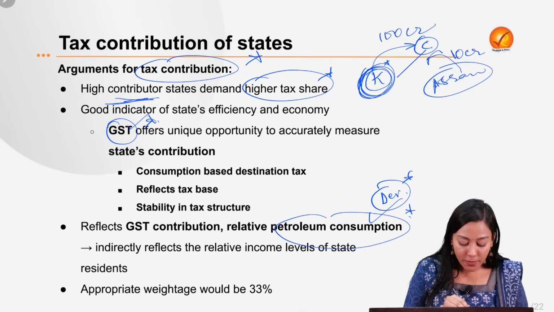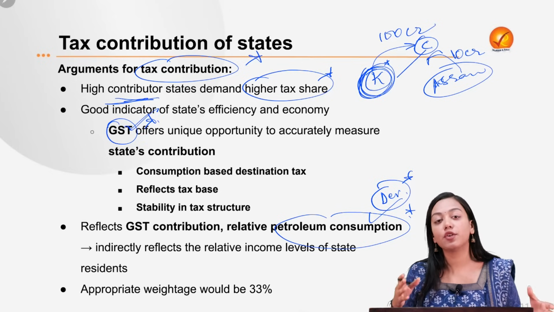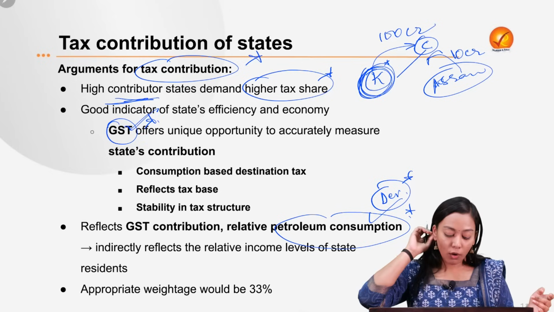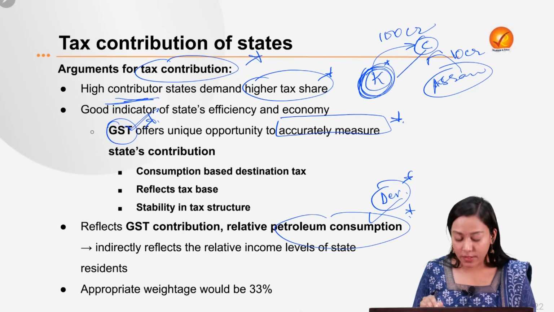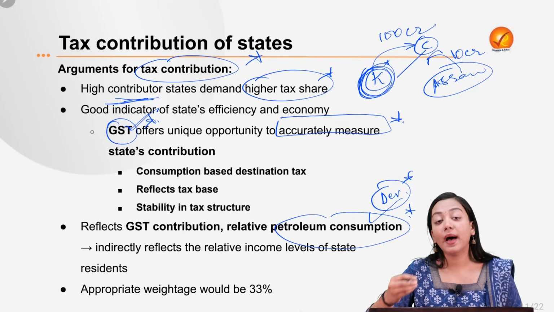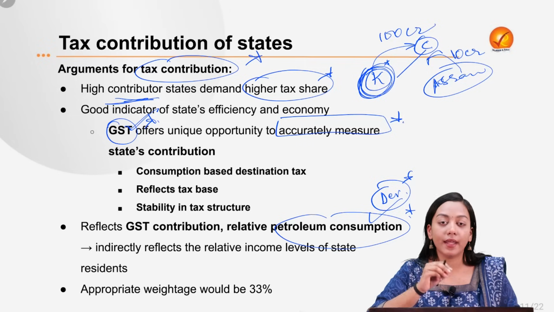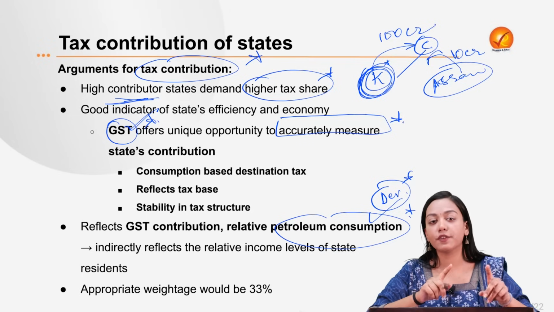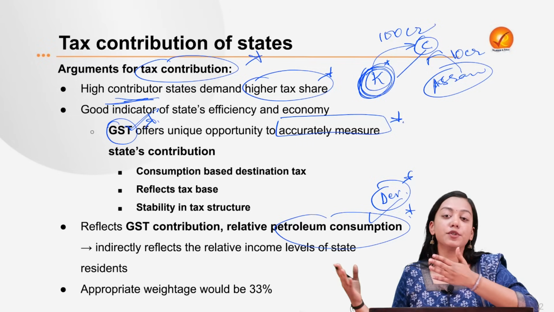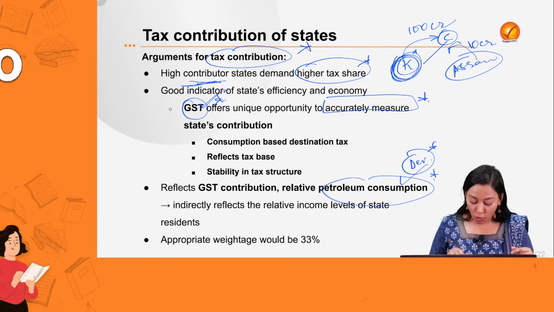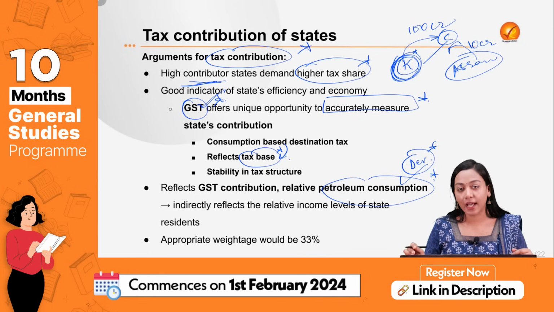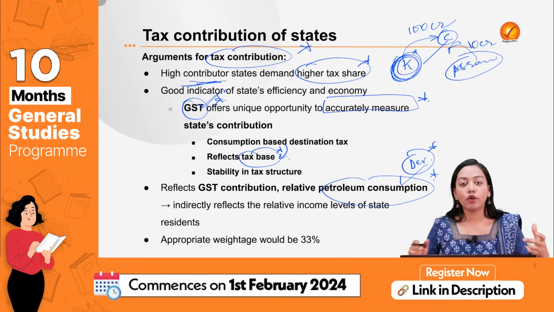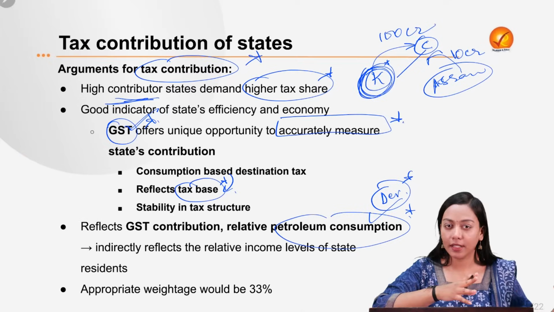Second is the performance in GST, which leads to collection of the indirect taxes. Now, GST offers a unique opportunity to, first of all, accurately measure the state contribution by accurately measuring the amount of indirect taxes. How does it do so? First of all, it is a destination-based, consumption-based tax. So you will also be able to reflect how many people are giving the taxes. So it will be more reflective of the tax base, that how many people are giving it.